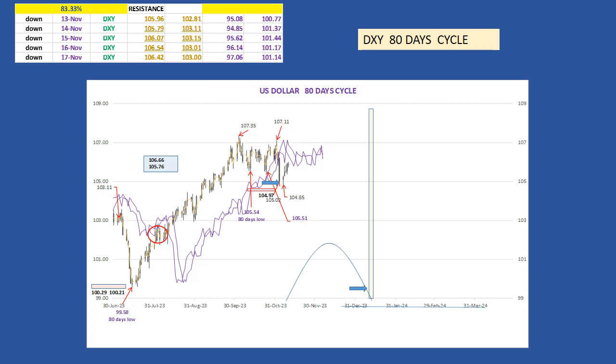If the market doesn't cross above its cycle line to form the peak, this will mean there is some bearishness in the market. On November 3rd, the market crossed below its cycle line at 106.16 for a potential target at 104.97. With a low at 105.02, the target was met. The success rate is 83.33%.